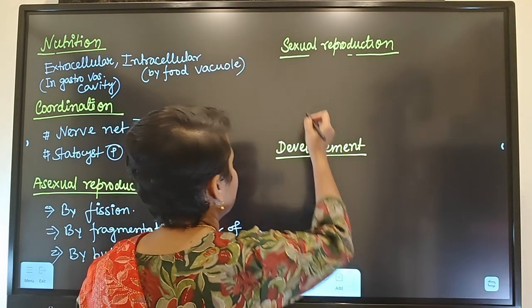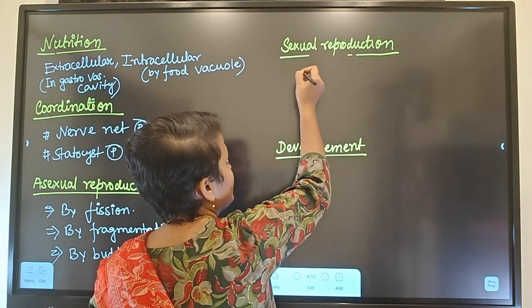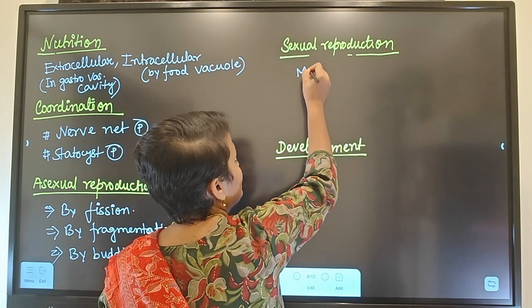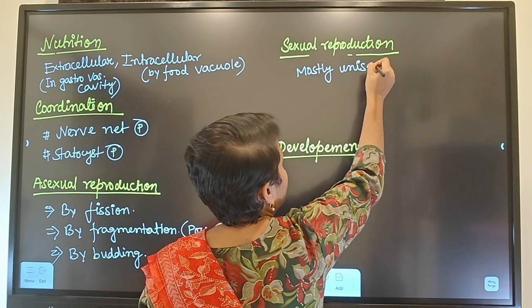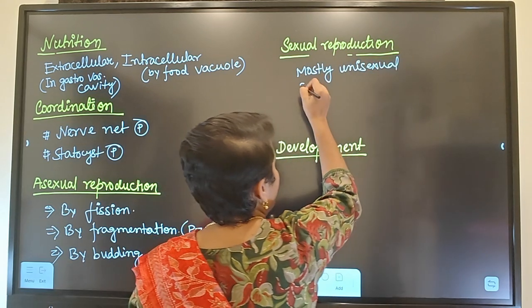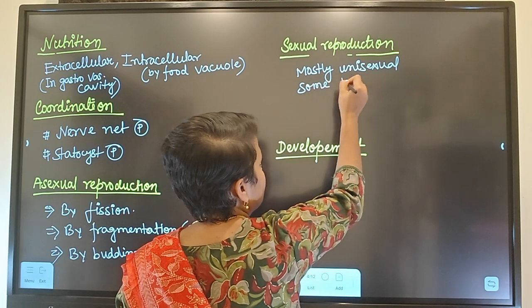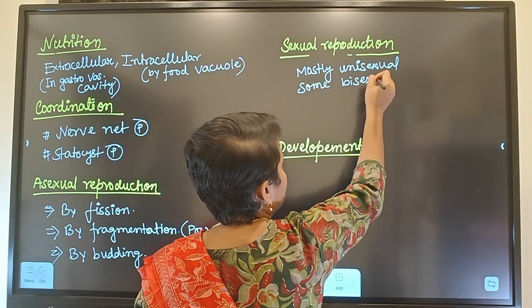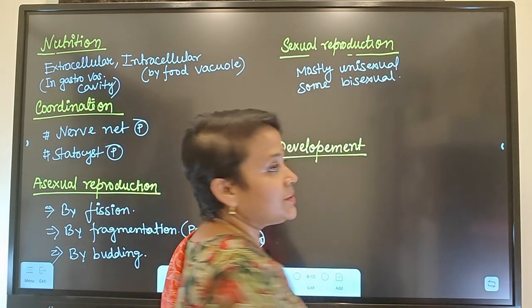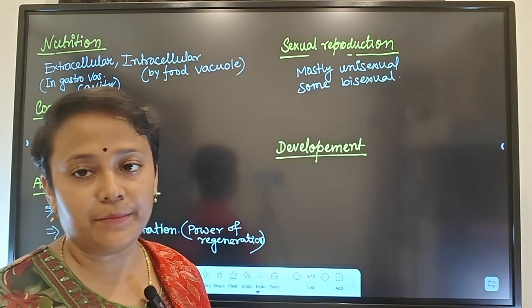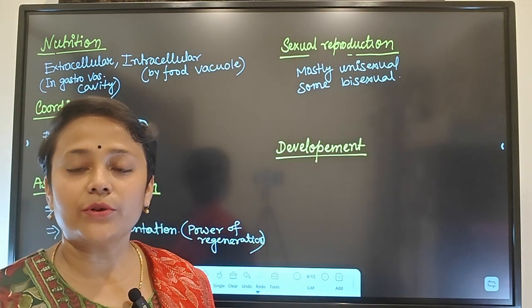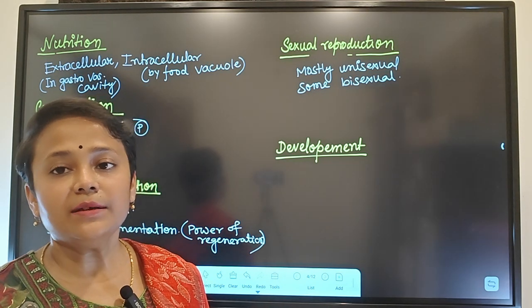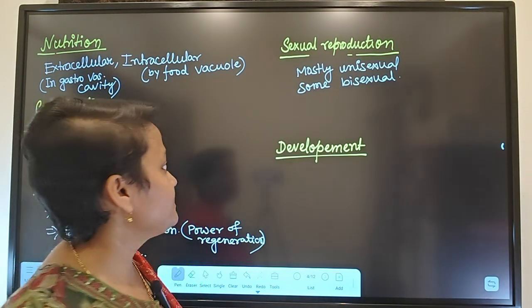Coming to sexual reproduction. They are mostly unisexual, but some are bisexual, meaning hermaphrodite. Unisexual means sexes are separate, male and female are present. Bisexual means in the same body there will be female and male reproductive organs.